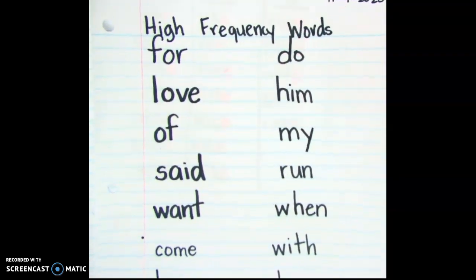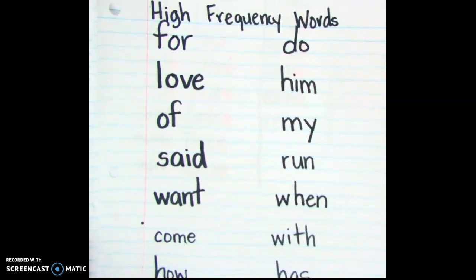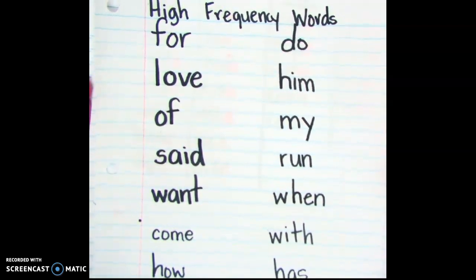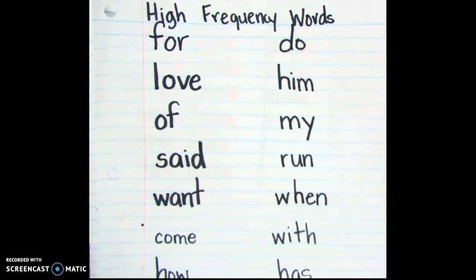Remember, these are high frequency words. Typically, these words do not follow any kind of rule that we learn about. And it is important for us to be able to read these words by just looking at them, as well as to be able to spell them.